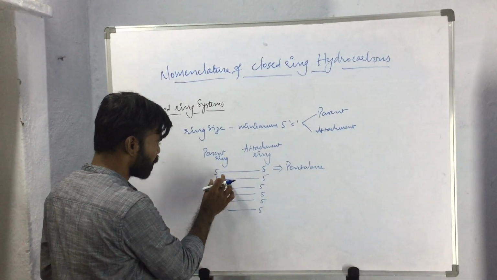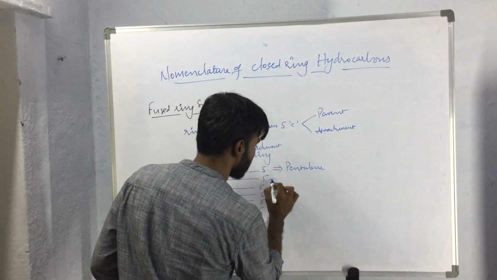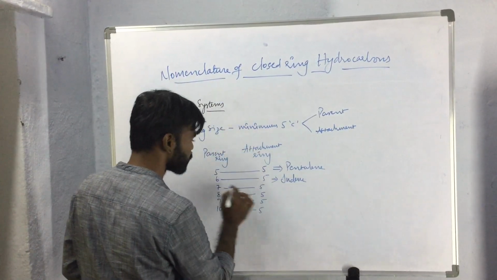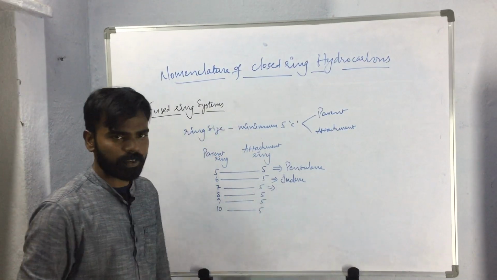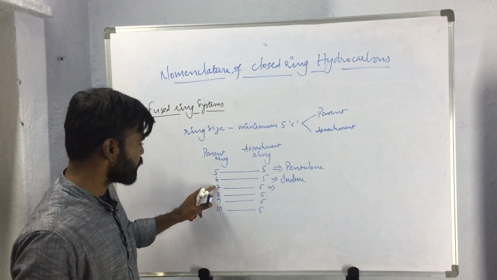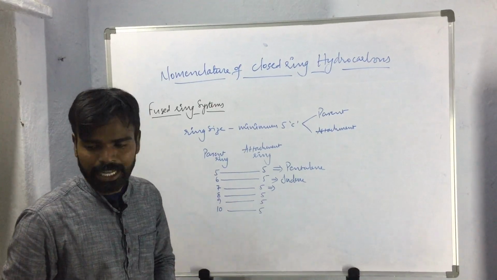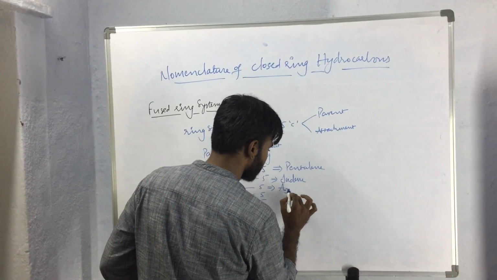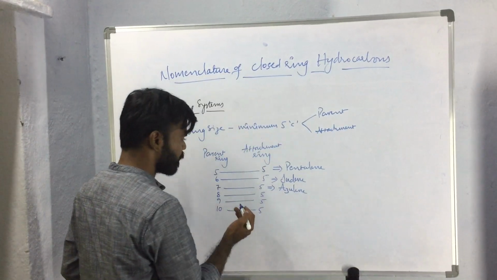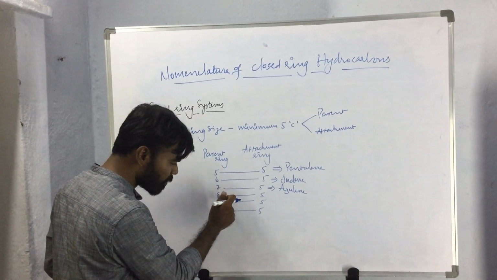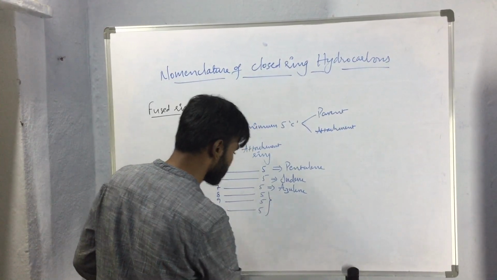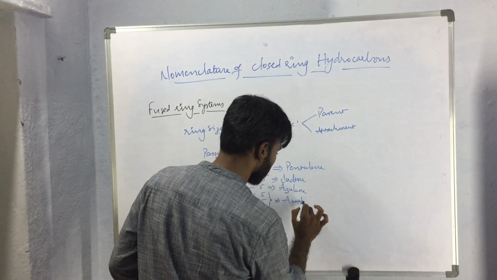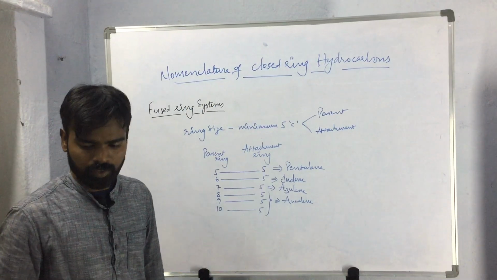If the parent ring contains 6 carbon atoms and attachment ring contains 5 carbon atoms, then the name is indene. Then if the parent ring is containing 7 carbon atoms and the attachment ring is containing 5 carbon atoms, then the parent name given is azulene. And if the parent ring is having 8 carbon atoms and more than 8 carbon atoms and the attachment ring is having 5 carbon atoms, then the given parent name is aniline.